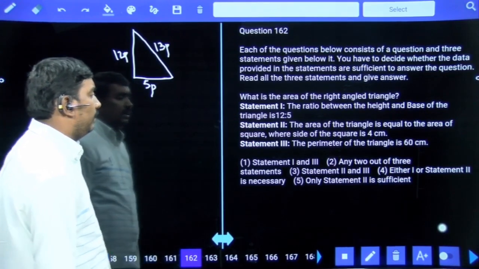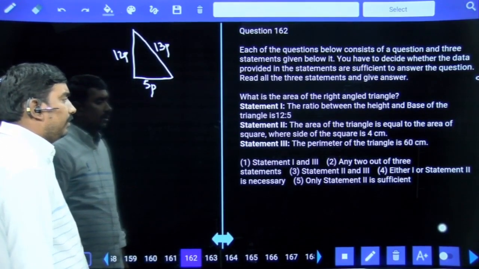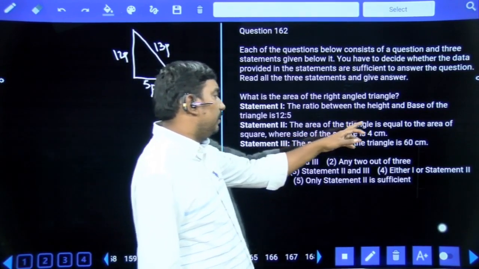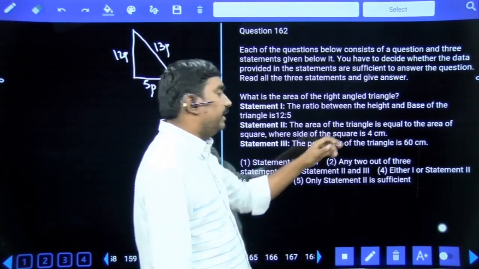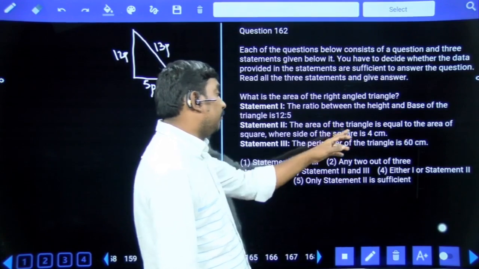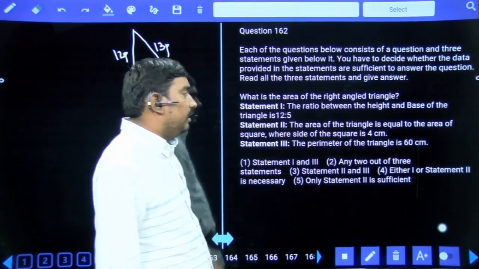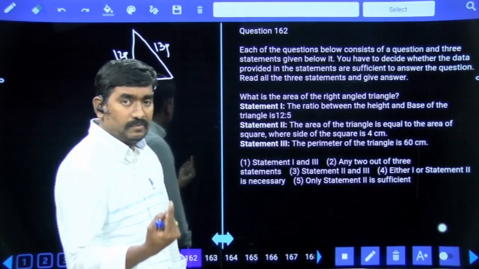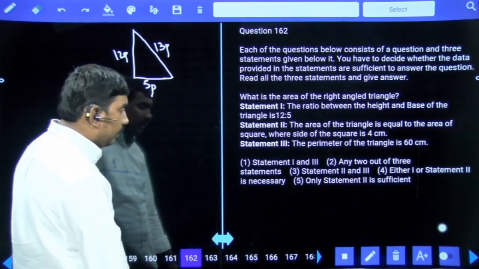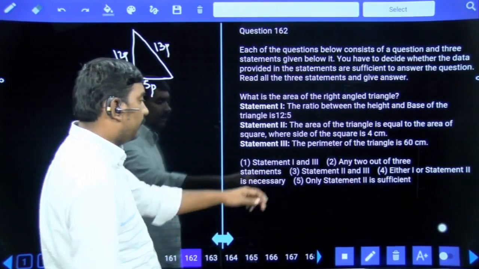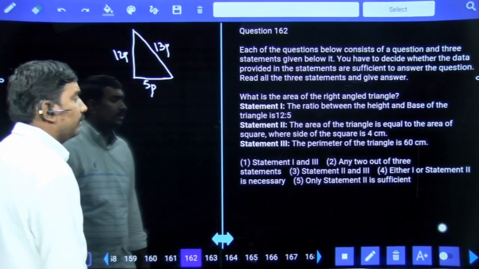Area of the triangle is equal to the area of the square whose side is 4 centimeters. Side of the square is 4, so area of the square is 16, which is nothing but the area of the triangle given here. Actually the second statement alone we can say, but there is no such option here. Yes, the fifth option: only statement 2 is sufficient.